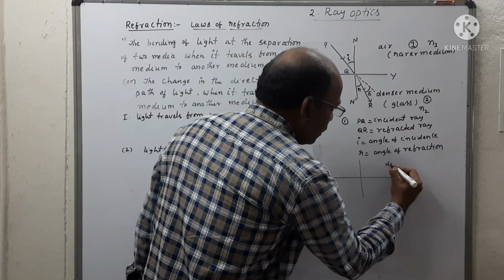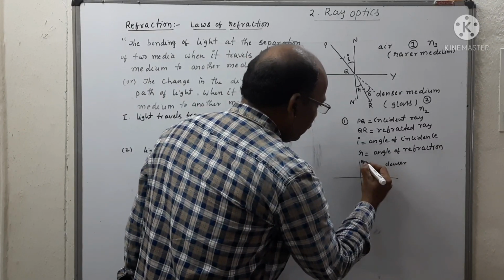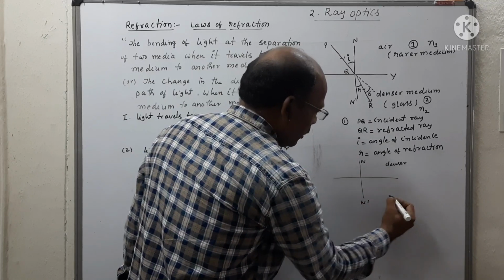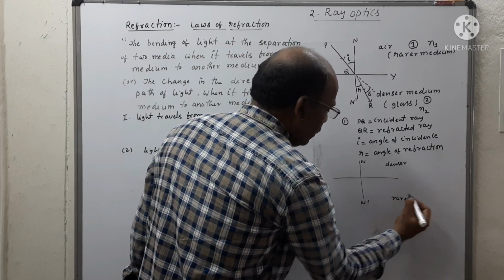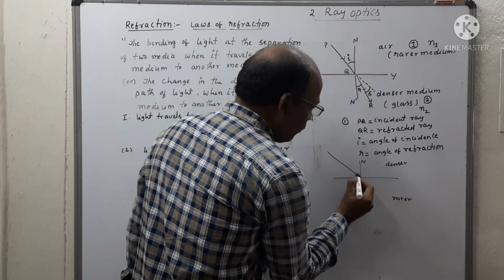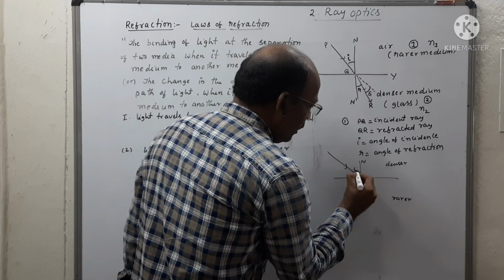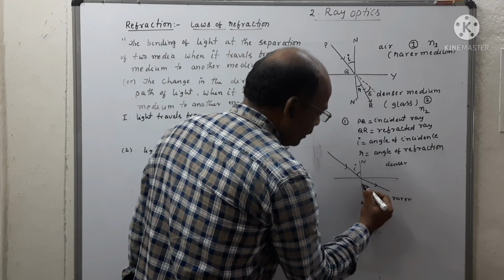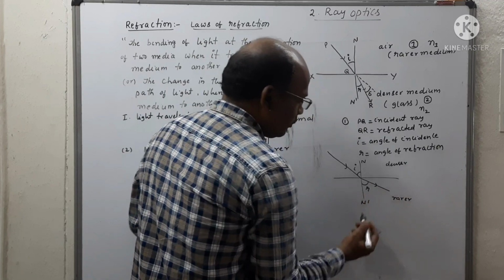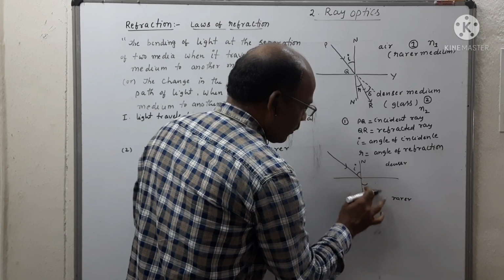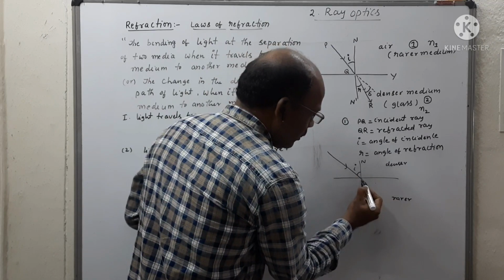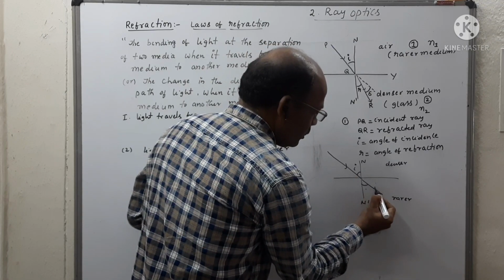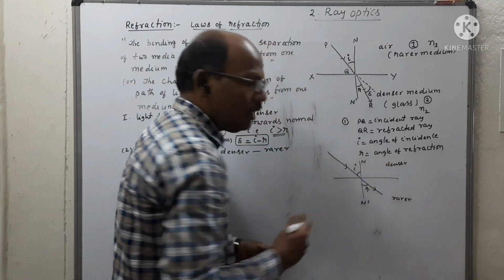This is the denser medium, this is the normal, and this is the rarer medium. The incident ray makes an angle theta, and this is the refracted ray with angle R.